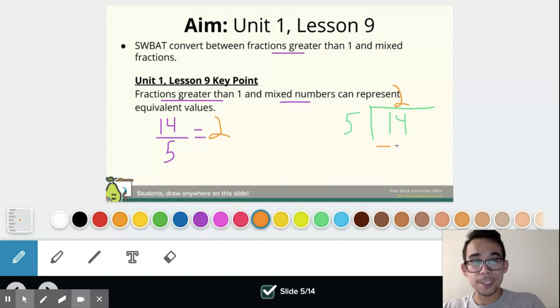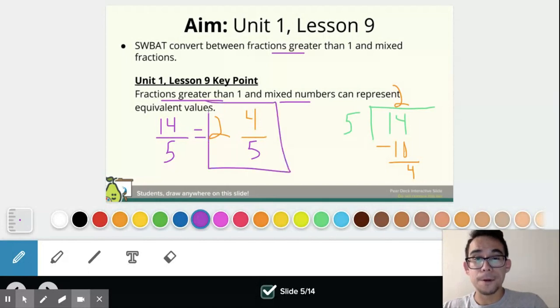When I go ahead and subtract, 5 times 2 is 10. And 14 minus 10 is 4. And that's going to be the remainder. And that's what we put in the numerator. Okay, that's how many parts are left. And then the denominator is going to stay the same because even though we're turning this into a mixed number, it's still parts out of 5.